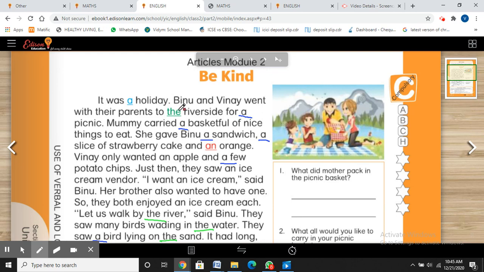It was a holiday. Binu and Vinay went with their parents to the riverside for a picnic. Mummy carried a basket of nice things to eat. She gave Binu a sandwich, a slice of strawberry cake, and an orange. Vinay only wanted an apple and a few potato chips. Just then they saw an ice cream vendor. I want an ice cream, said Binu. Her brother also wanted to have one, so they both enjoyed an ice cream each.